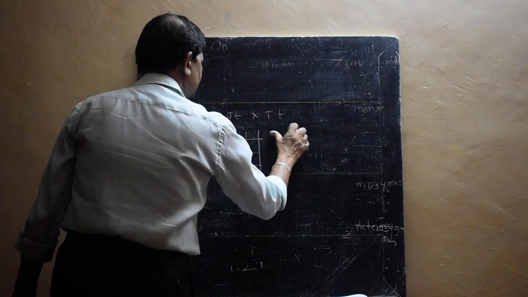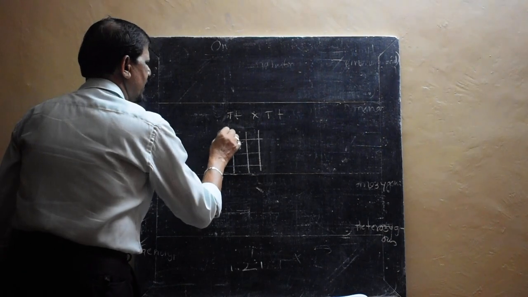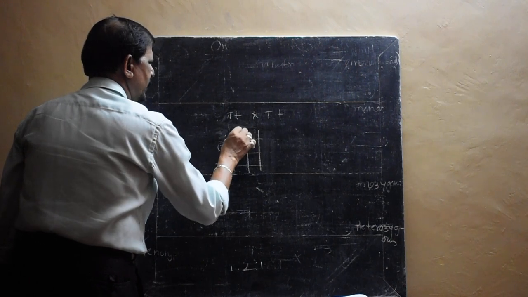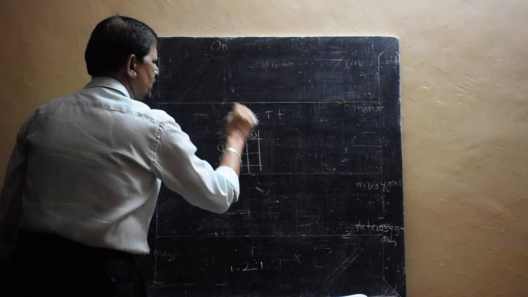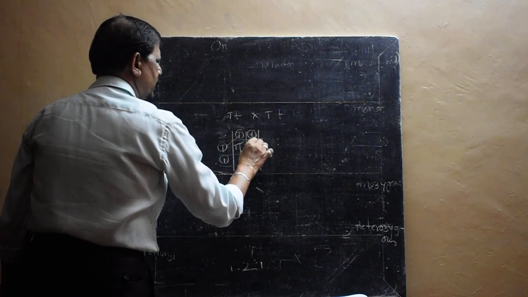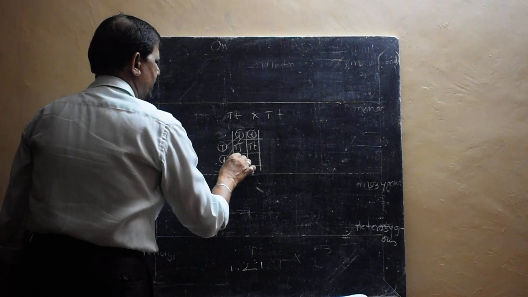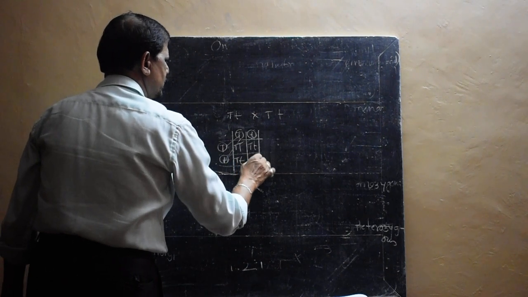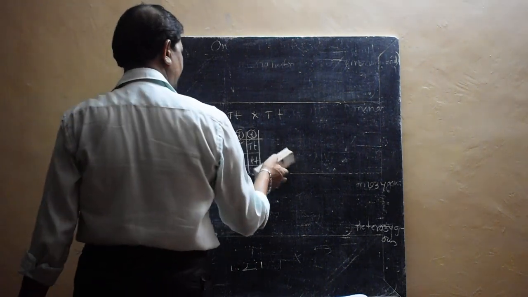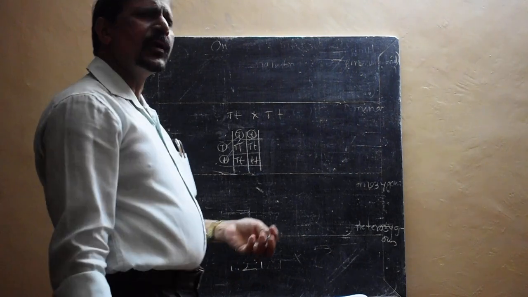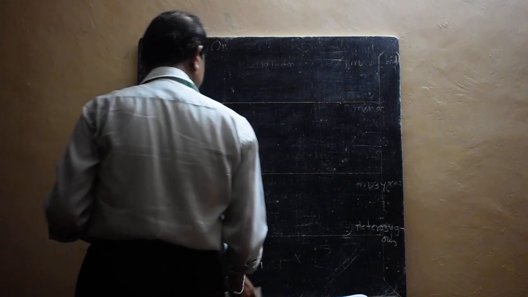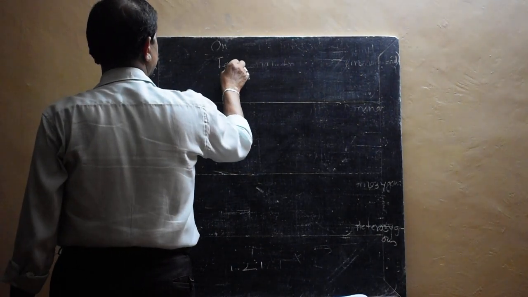They have made the checkerboard system, and one gamete writing here, capital T, and then another small t, and then here capital T, and here small t. Gametes are separated. So capital T capital T, capital T small t, then capital T small t, and the last one is small t small t. Like this it is given in the book, but what I have shown is the easiest method instead of making a checkerboard. In monohybrid you will not require the checkerboard, but in the dihybrid definitely you have to use the checkerboard system.